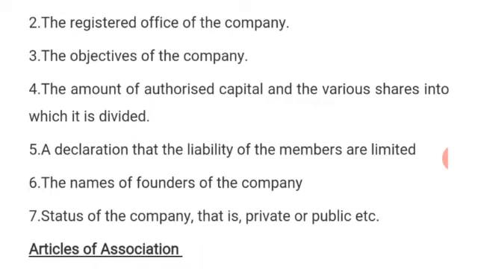They cannot raise more than that, but they can issue below the amount stated. According to law, a public company is not allowed to raise more than what has been stated in the memorandum of association. So that is authorized capital.